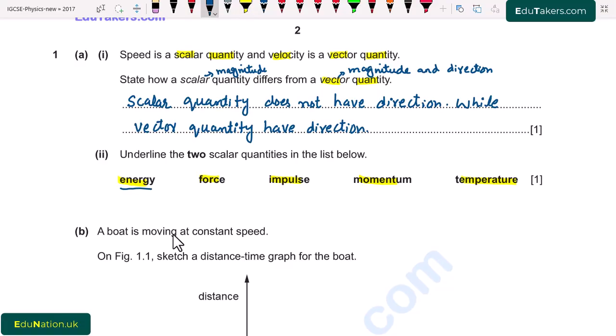Second is force. Force is a vector quantity because it has a specific direction, so it is not a scalar quantity. Next is impulse. Impulse is the product of force and time, so it is also a vector quantity. Next is momentum. Momentum is the product of mass and velocity, and as velocity is a vector quantity, momentum is also a vector quantity. And the last one is temperature. Temperature is a scalar quantity because it has only magnitude. It does not have any direction.